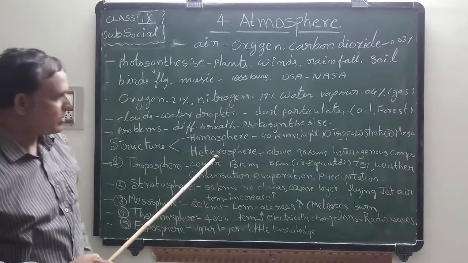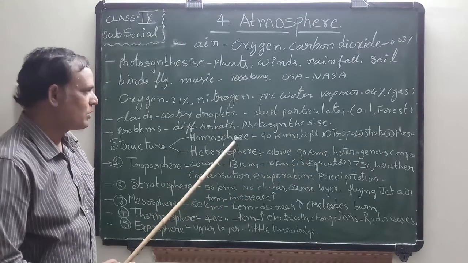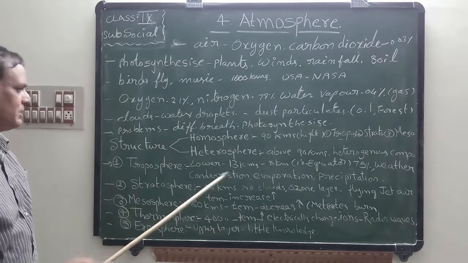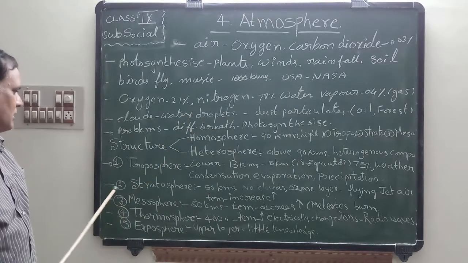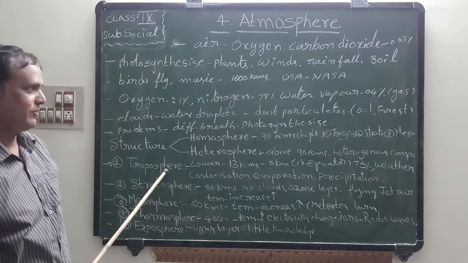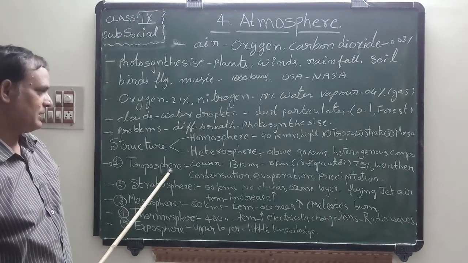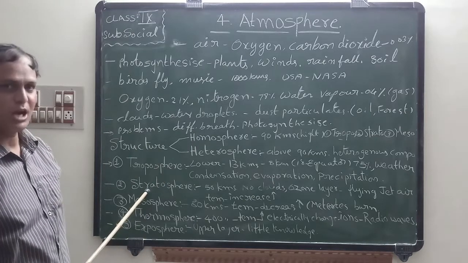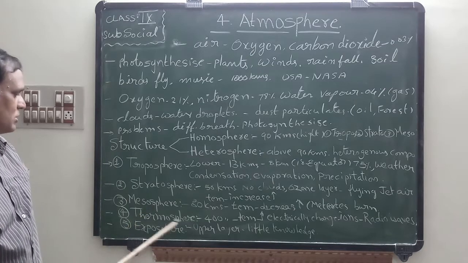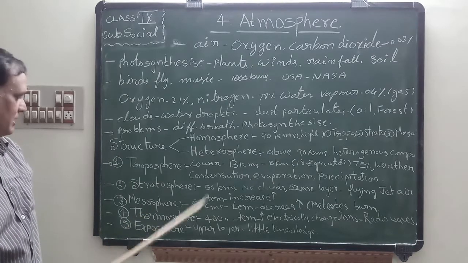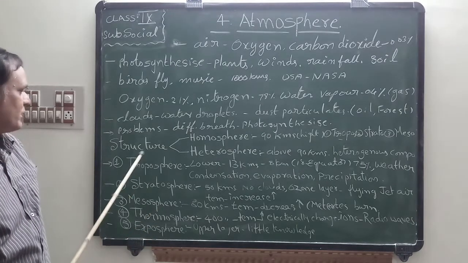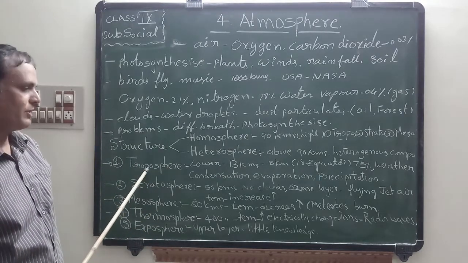Next, I want to explain in detail about homosphere's three layers. What are the broadly remaining layers? Now listen here. First one is troposphere. Second one is stratosphere. Third one is mesosphere. Fourth one is thermosphere. Next one is exosphere. I want to explain in detail from the first.